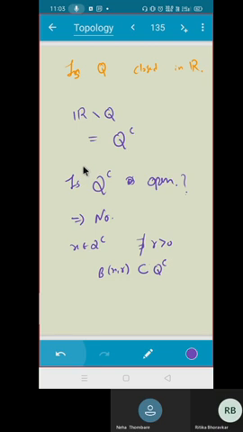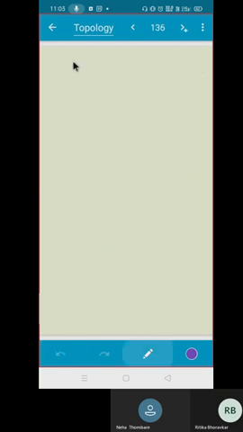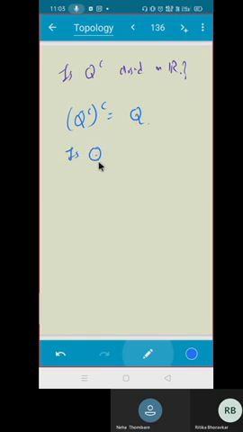Yes, sir. Okay. Now what about Q complement? What is your answer? Somebody else, instead of Shreyas. What about Q complement? Is it closed? How will you answer this? Sir, Q complement's complement is Q, that is the rational numbers. Very nice. Q complement is open if its complement, that is Q, is open. Now the question is, is Q open?